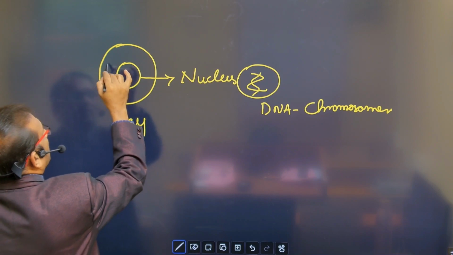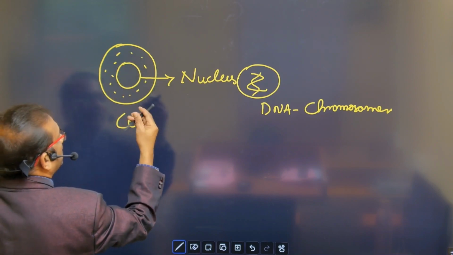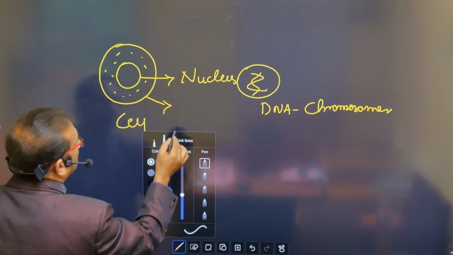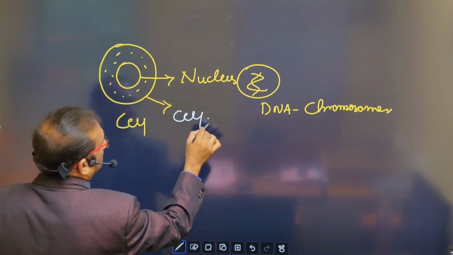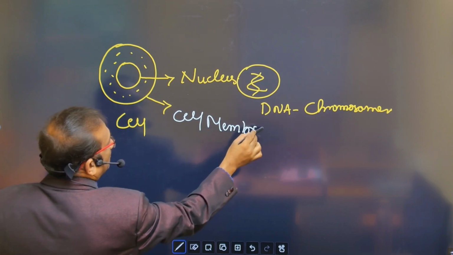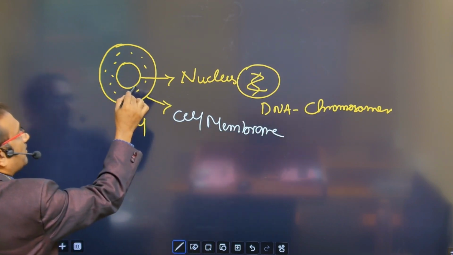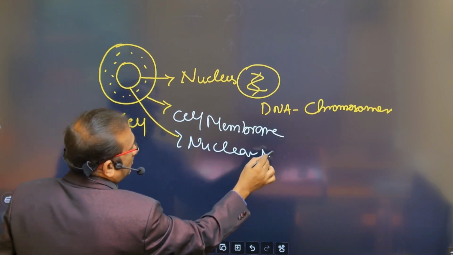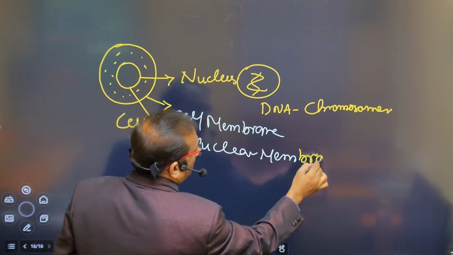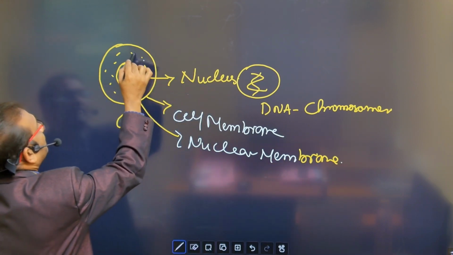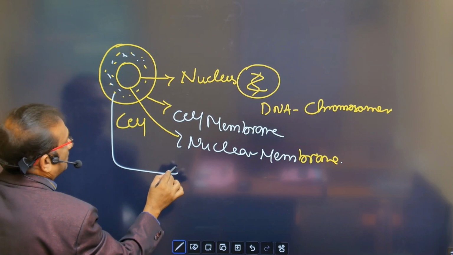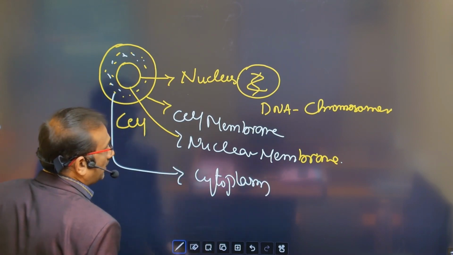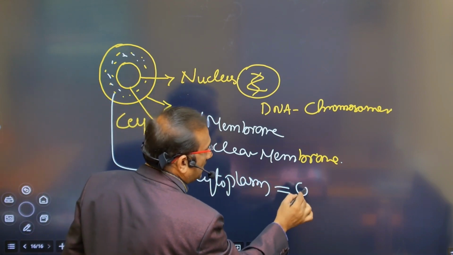Coming to here, the outermost covering of the cell is called the cell membrane. Another covering is there, called the nuclear membrane. Inside, the liquid is called cytoplasm. Within the cytoplasm there are cell organelles.